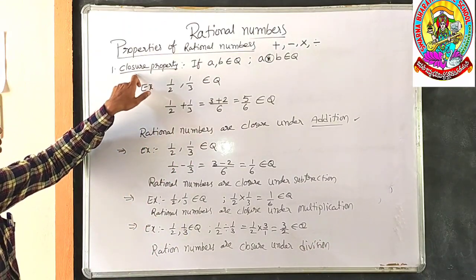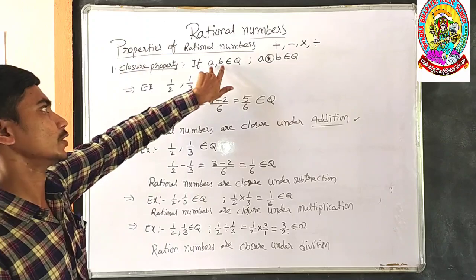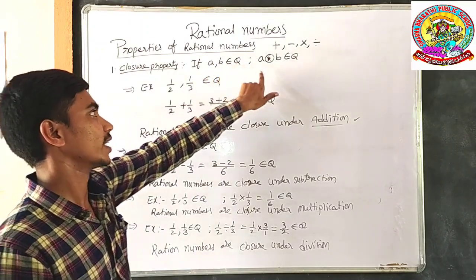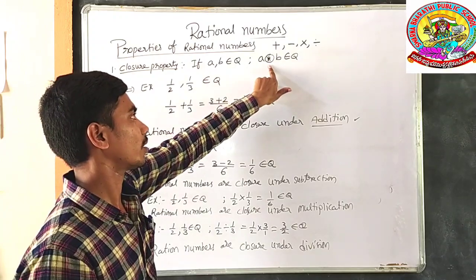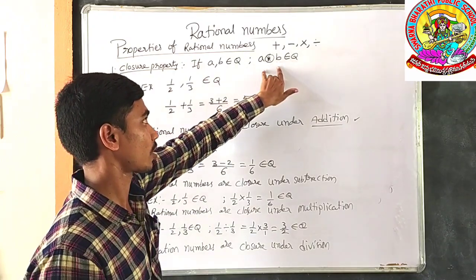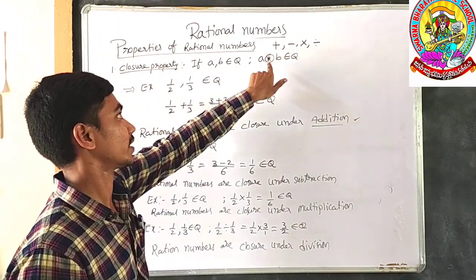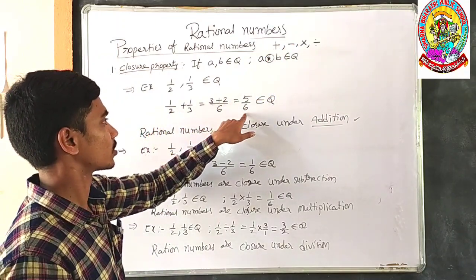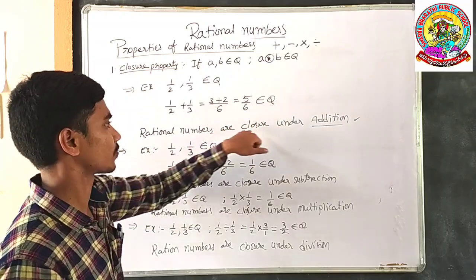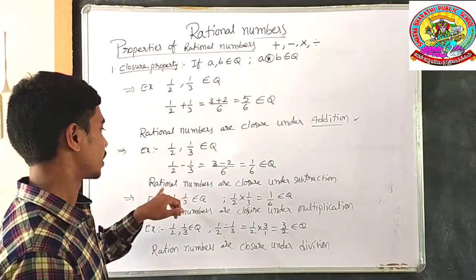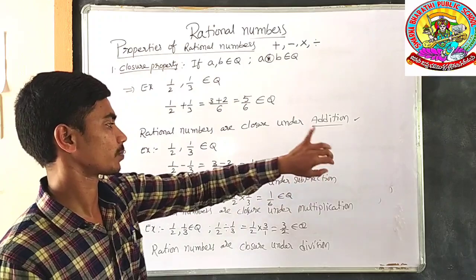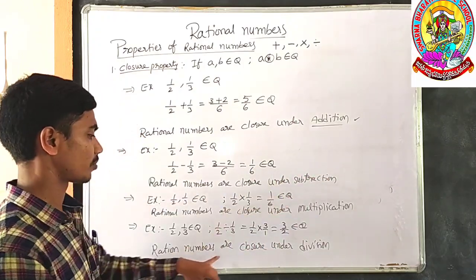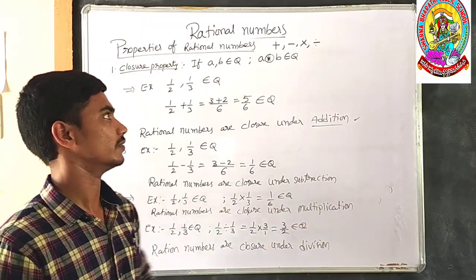What the closure property tells is that if you take any two numbers that belong to the rationals, the result of the operation between those two numbers also belongs to the rationals. Whether the operation is addition, their sum also belongs to rationals. So that's why rational numbers follow the closure property under addition. Rational numbers follow closure property under subtraction. Rational numbers follow closure property under multiplication. Rational numbers follow closure property under division.